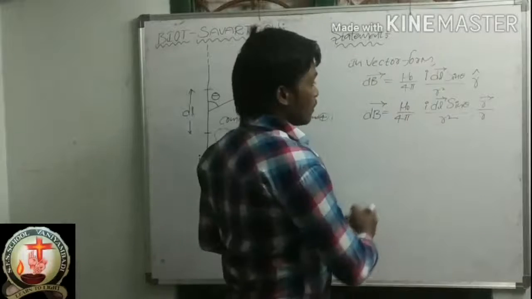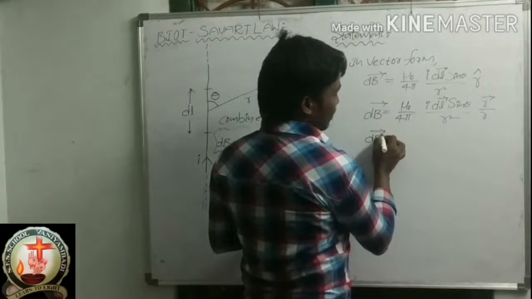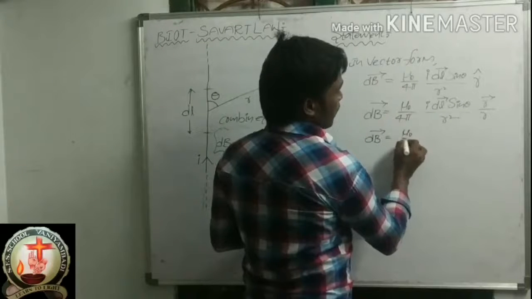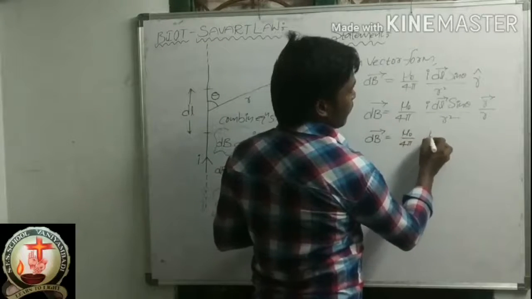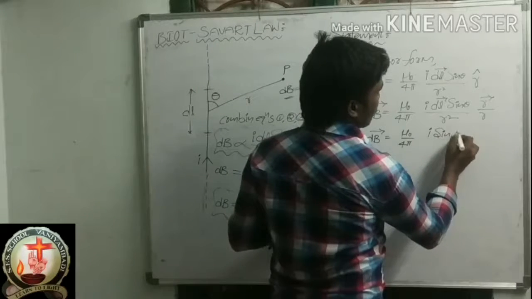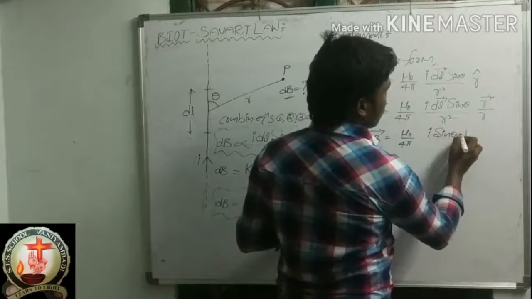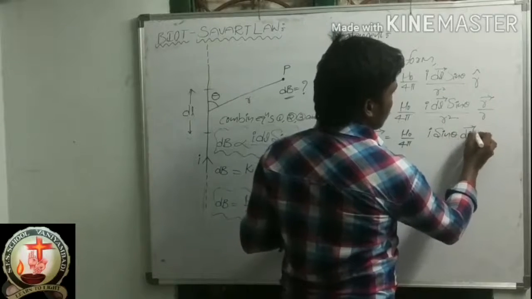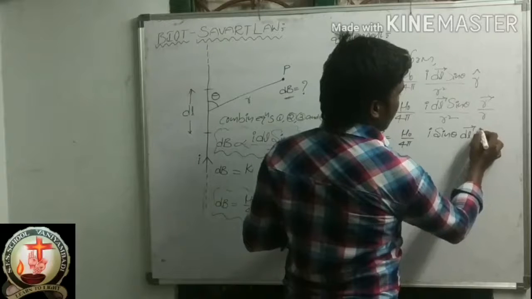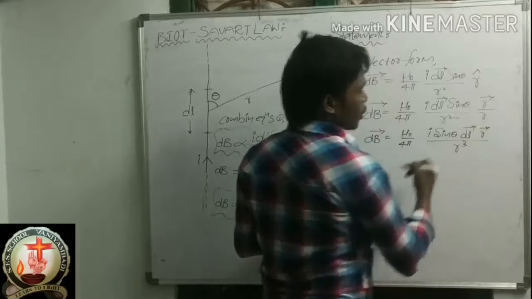Here, now db bar is equal to mu naught by 4 pi I sin theta dl bar r bar by r square into r cube.